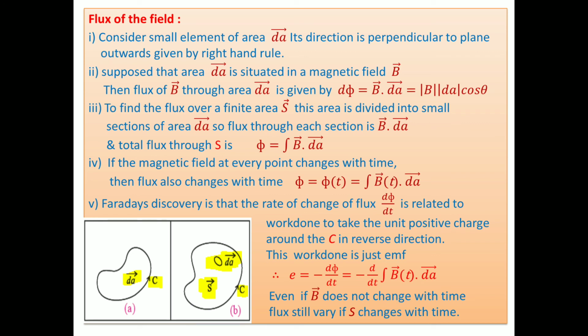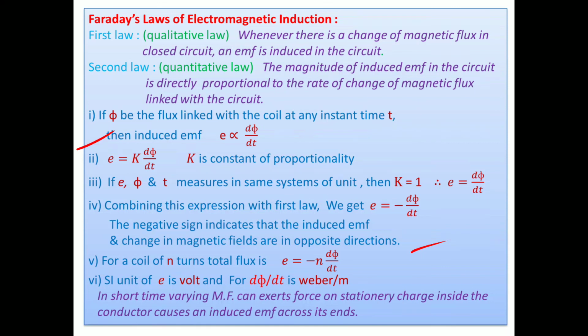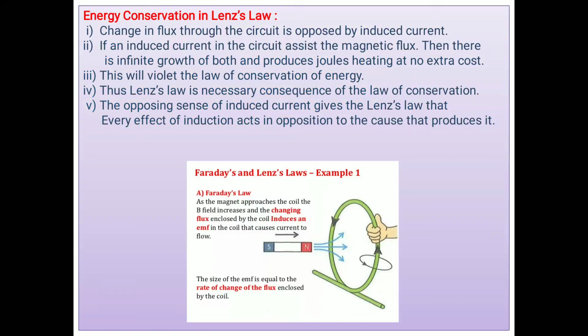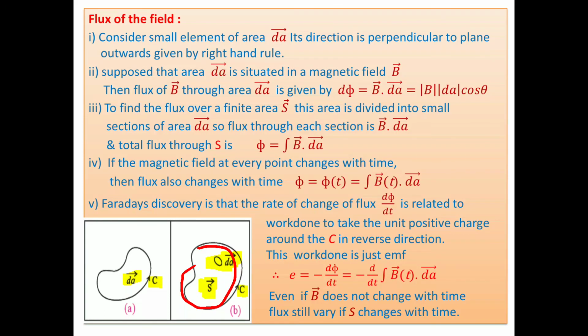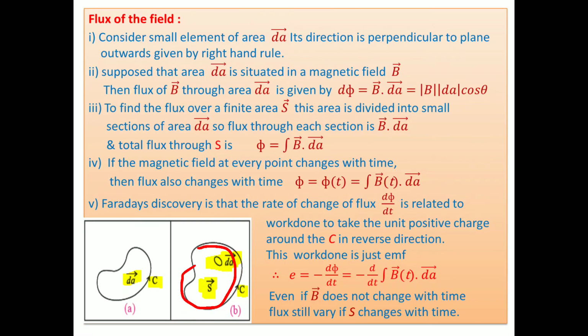The work done to take the unit positive charge through this circuit in this direction gives E equals minus d phi by dt, or minus d by dt of the integration of vector B as a function of t dot vector dA. Even if vector B does not change with time, the flux can still vary with time.